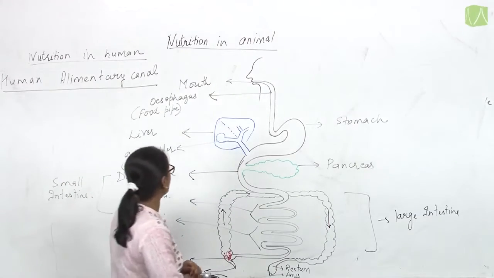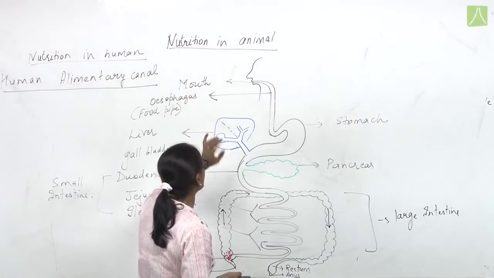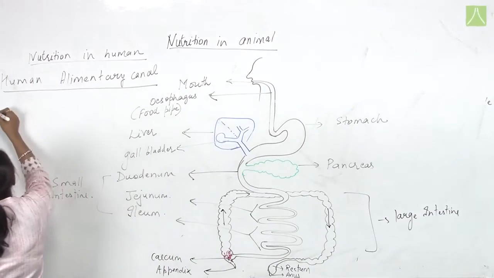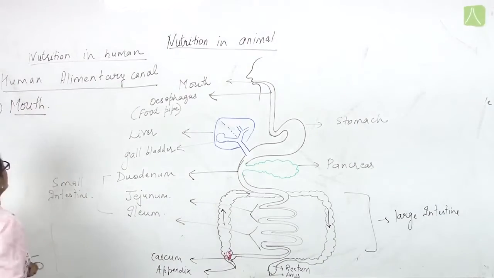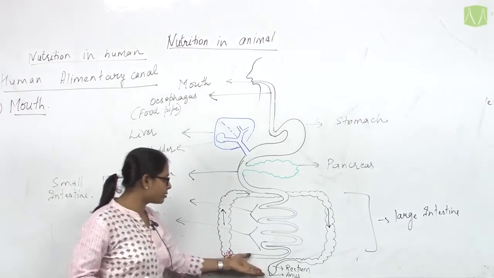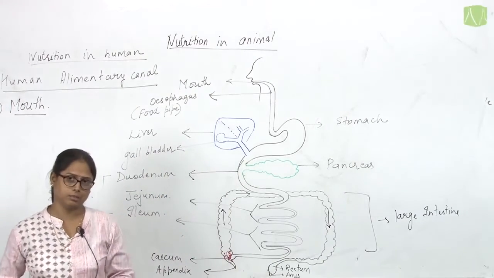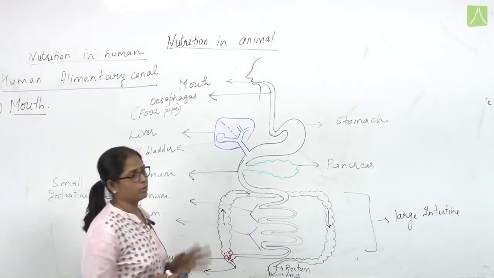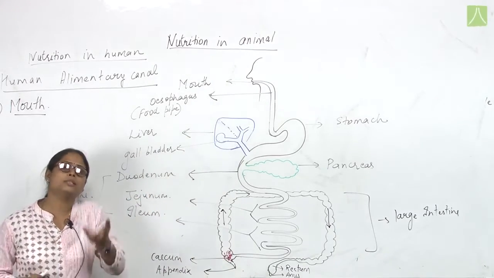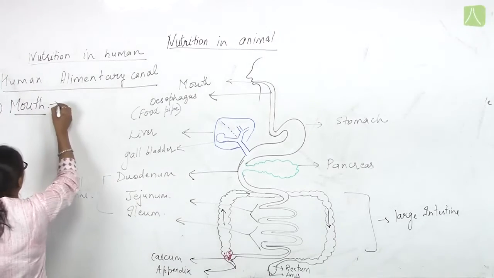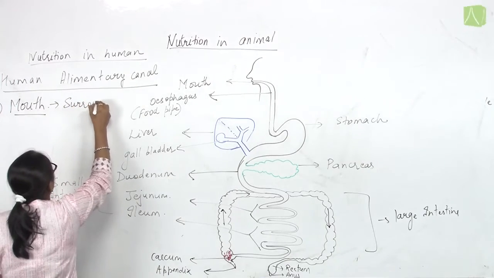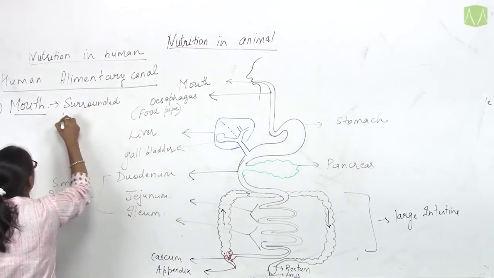This alimentary canal starts from the mouth. The first structure of the alimentary canal is the mouth, and the last structure is the anus. The mouth is the part through which the food is ingested. The mouth is surrounded by lips.